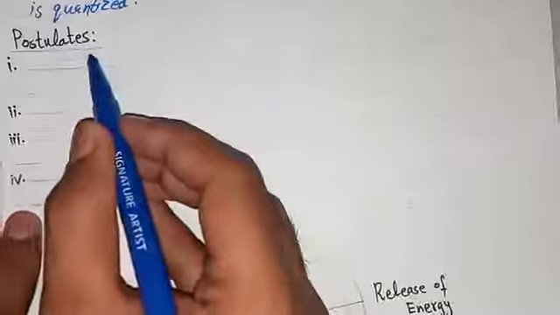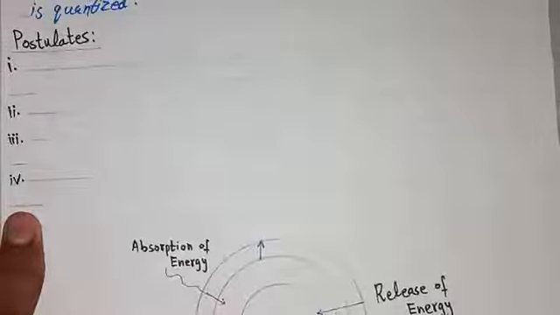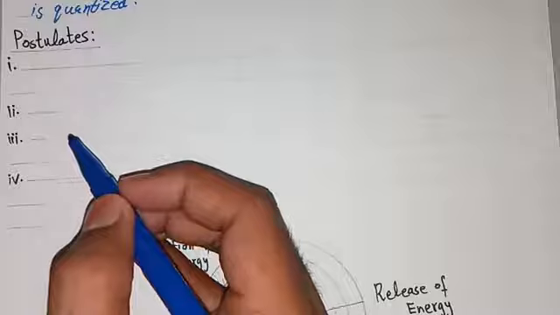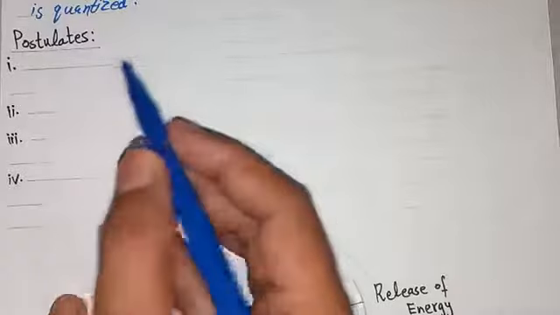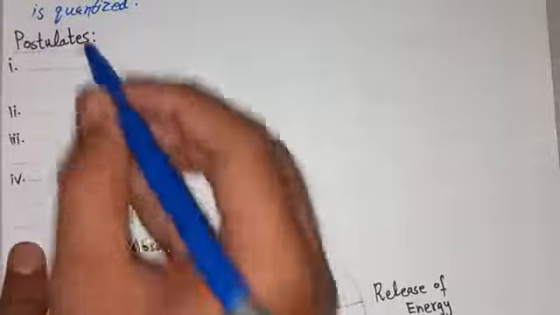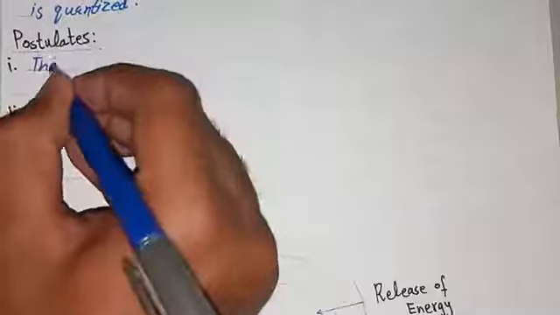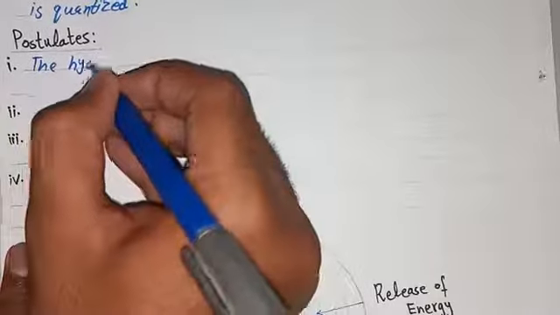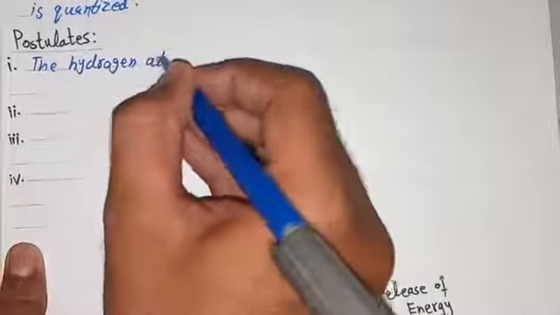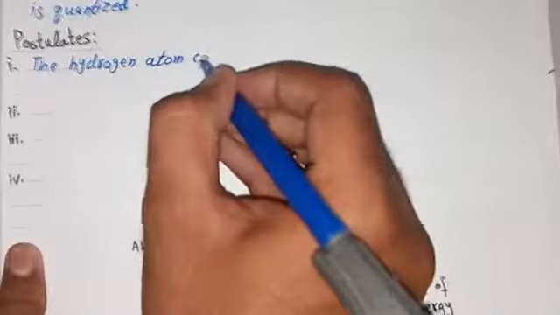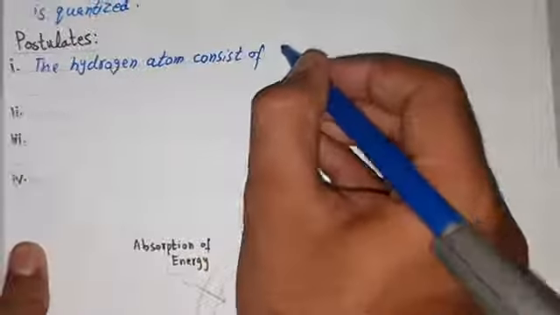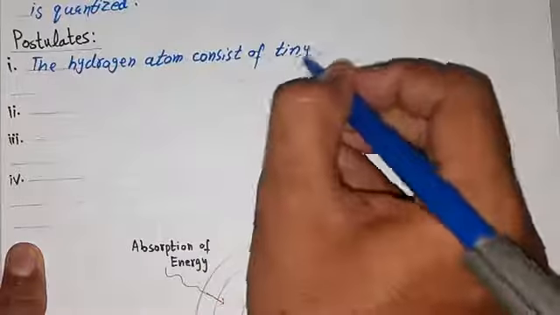Now we will discuss the postulates that Bohr gave in his atomic theory. The first postulate was that the hydrogen atom consists of a tiny nucleus.